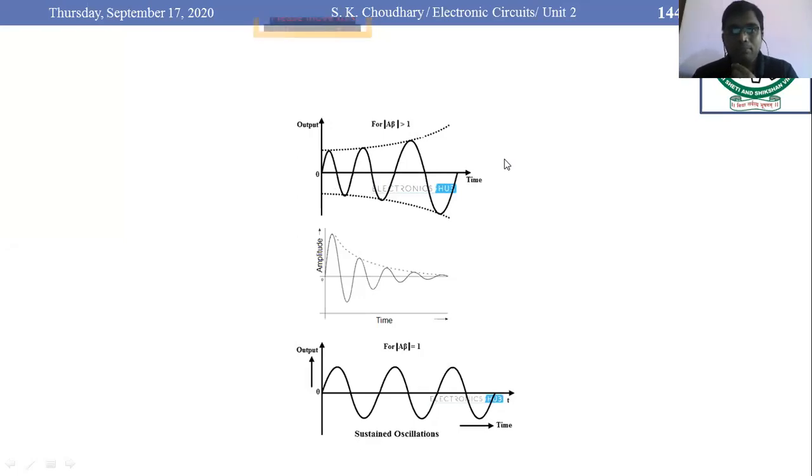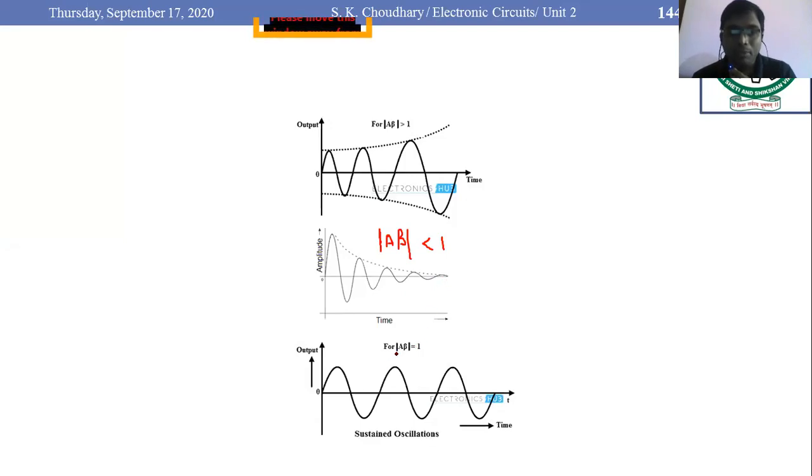But on the other hand, if mod of A beta is less than 1, then the amplitude of the oscillation decreases with respect to time. It means your oscillations will die out. It is called a damped oscillation, and at some point it would be nearly zero.